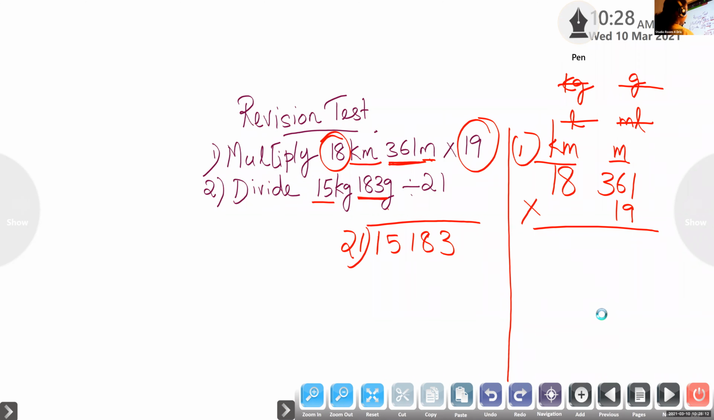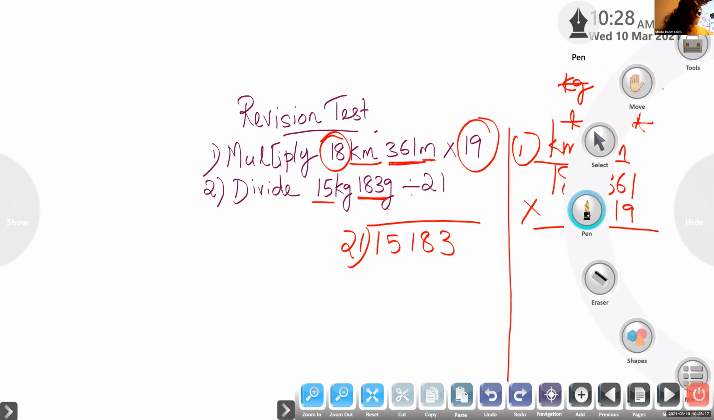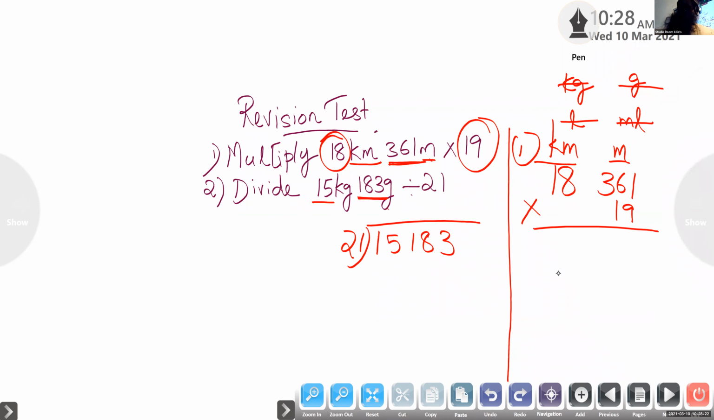Okay, Dia, let's start. First, we will start multiply with which number? 9. Okay, we'll start with multiply with 9. Okay, 9 into 1? 9. Then 9 into 1. Then we will start 9 into 6. 9 into 6 is 54.